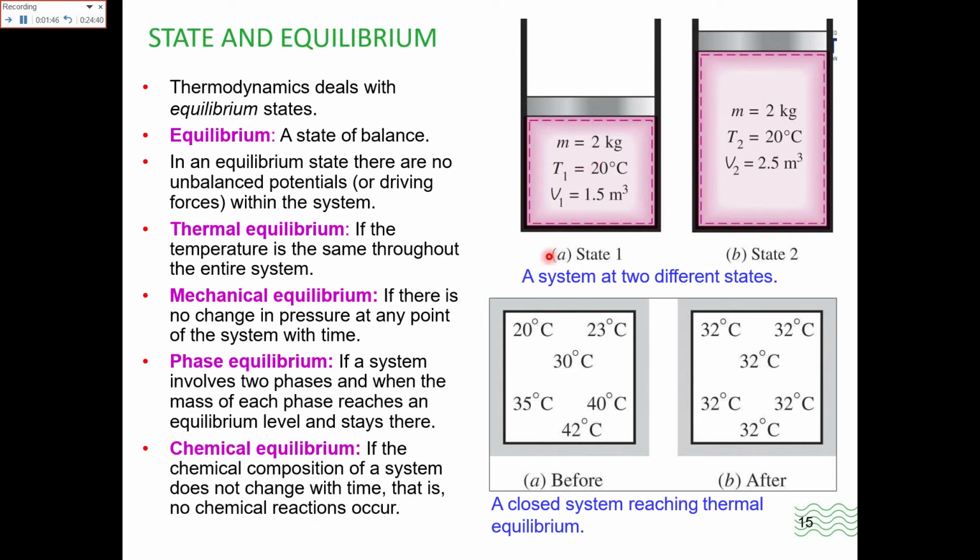Here in this example there are two different states of the system. In this the volume is low, and in this you can see that there is a much higher volume. And in this picture you are seeing a closed system that is reaching thermal equilibrium. Here at different points you have different temperatures, you give it time for settling, and after some time the whole substance has the same temperature.